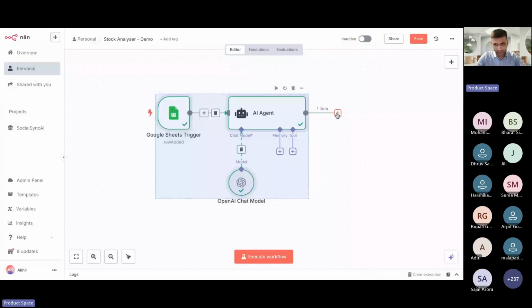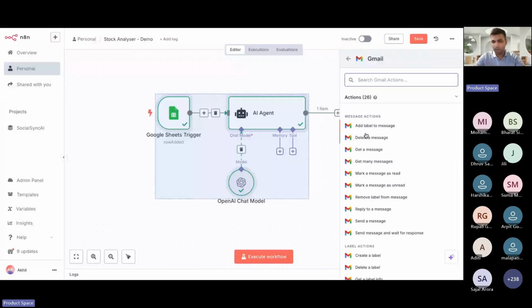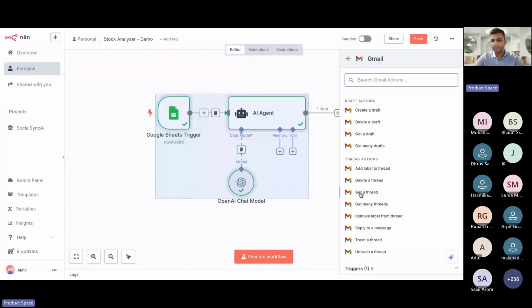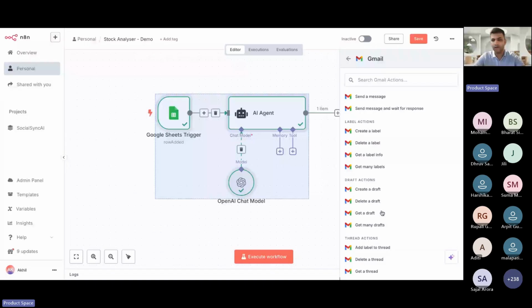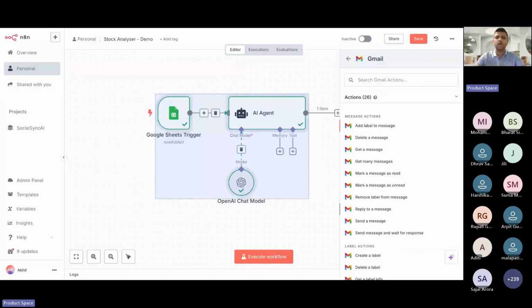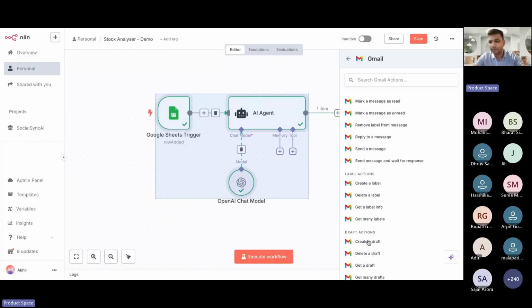So the next action is going to be connecting it with a mail, right? So I've just connected with it. Now the action I want to do is, let's say, send a message. Here, you could also have mail triggers as well, right? So you don't have to do that. I'm just letting you know that around different nodes, you can use them as triggers as well. All right, so let me quickly see if I'm missing anything. No, I think we're good.